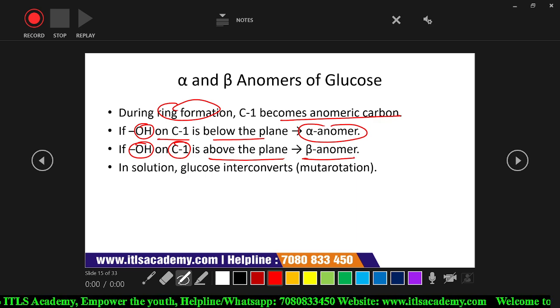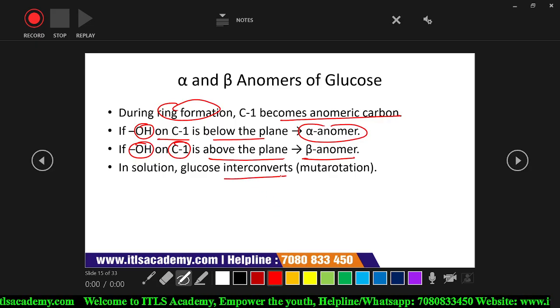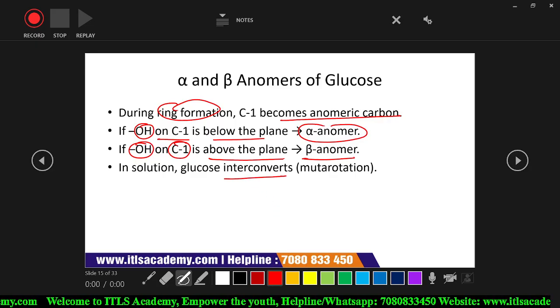In solution, glucose interconverts, meaning we can convert alpha into beta and beta into alpha.